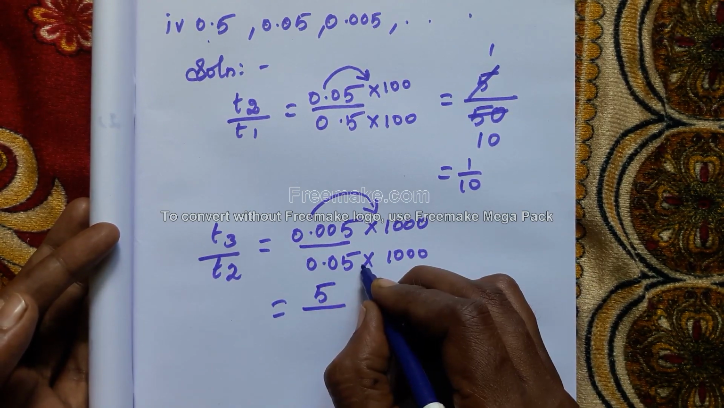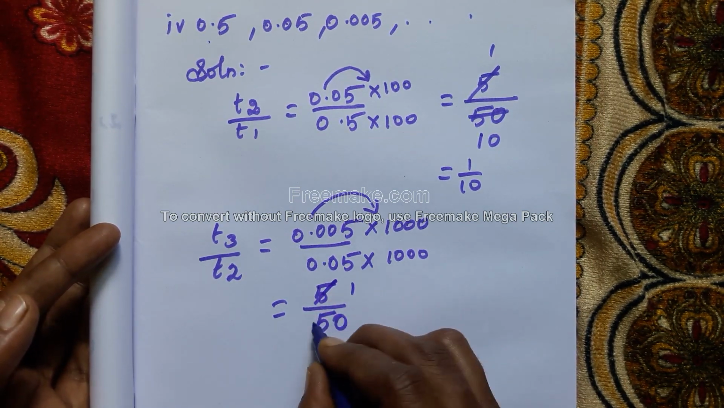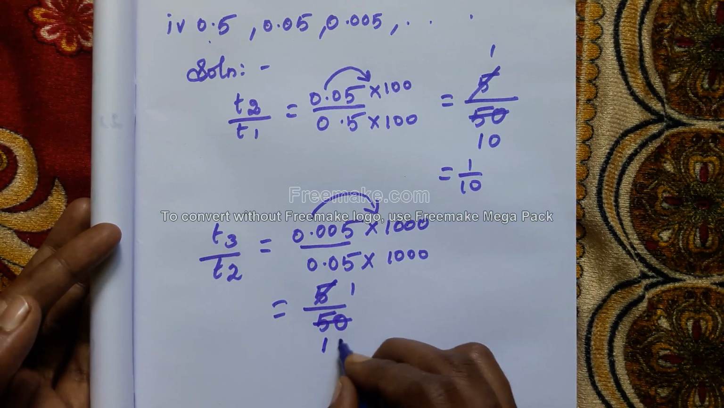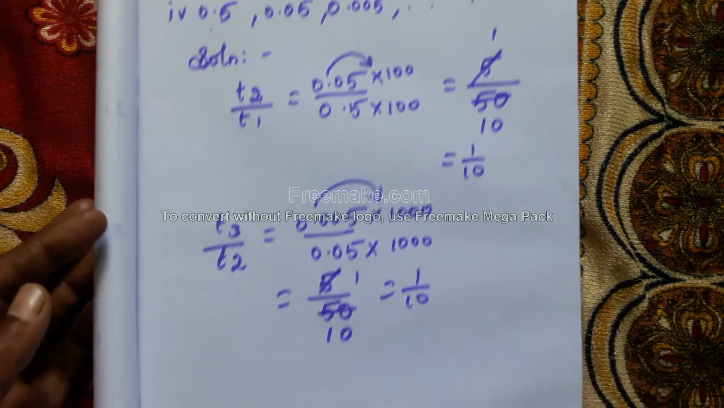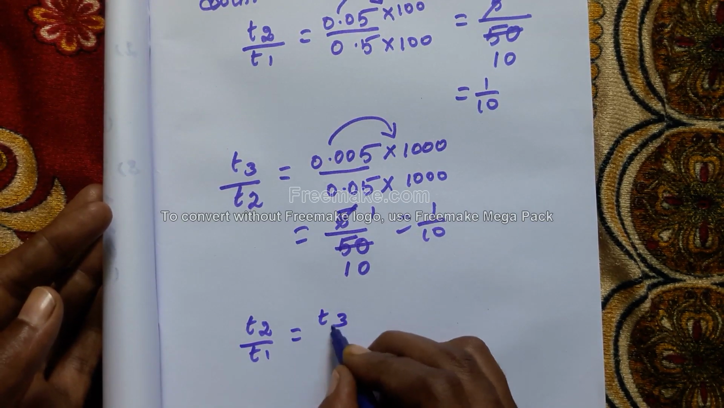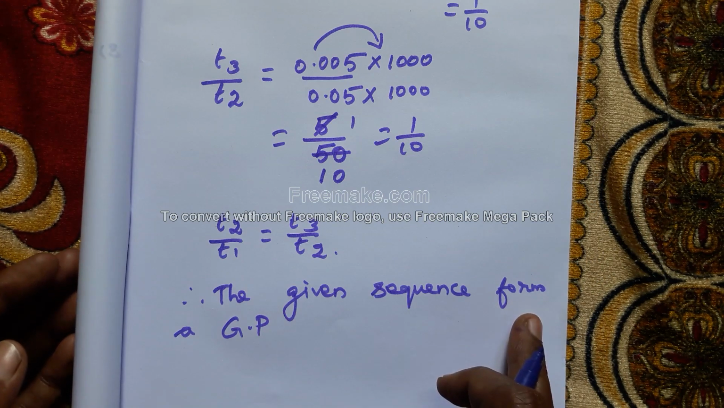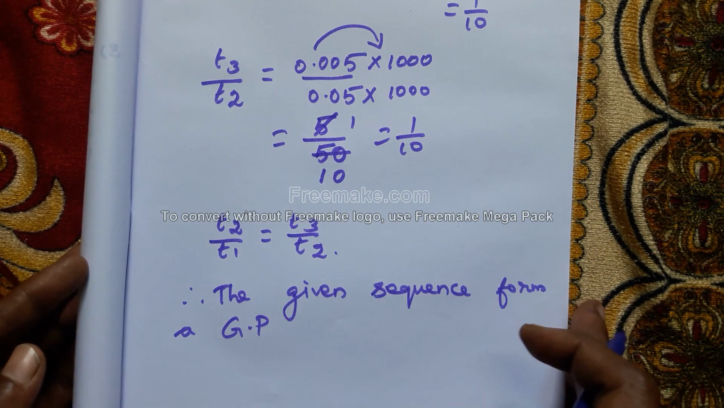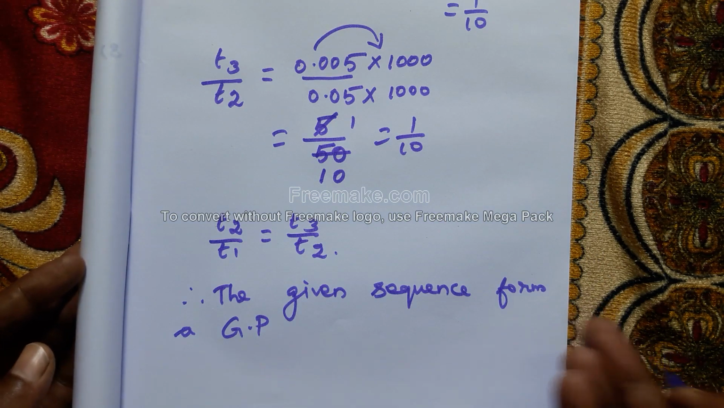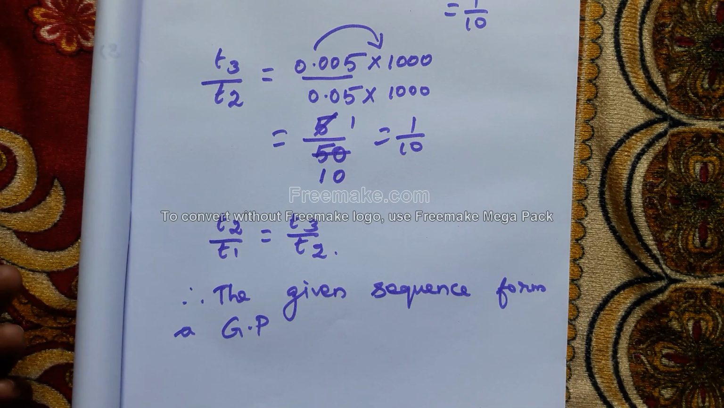Here only 2 digits are there, so we have to put 5 and 0. 1, 5 is 5. Next 1, 5 is 5, 0. So 1 by 10. Here T2 by T1 is equal to T3 by T2. Therefore the given sequence forms a GP. Have you understood how we can find out whether the given sequence is GP or not? Okay, now we can go to the next problem.